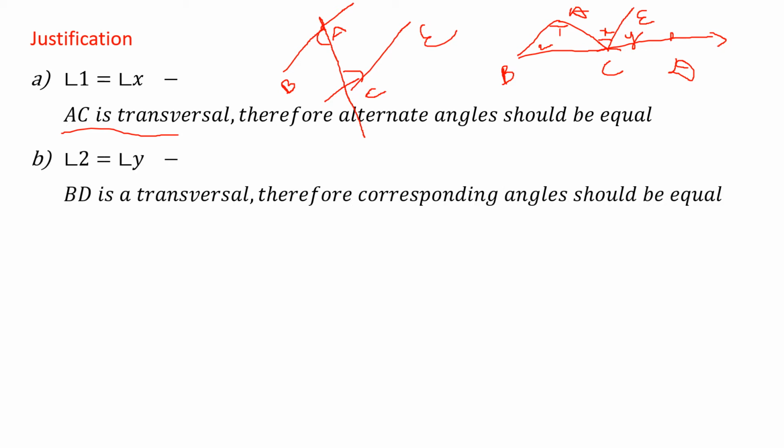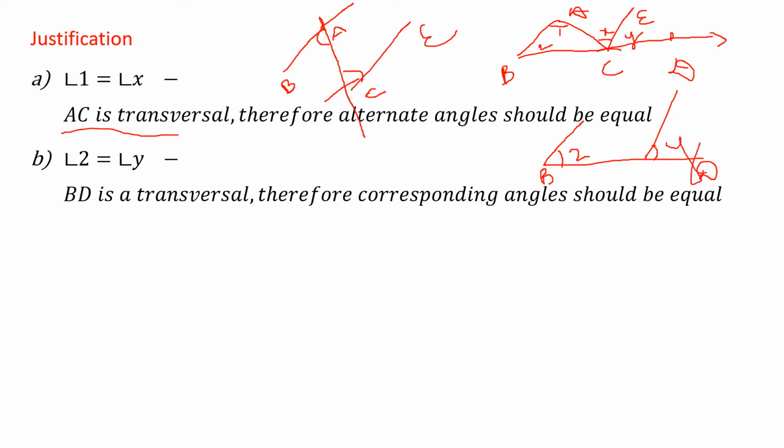Now second condition, angle 2 is equal to angle Y. Angle 2, this is a straight line, right? BD. And where is angle 2, children? So here one line is there, so this is angle 2. And where is angle Y? Angle Y is here, right?